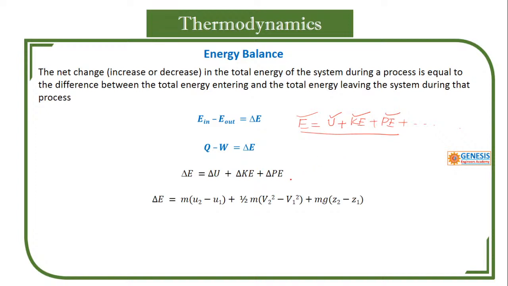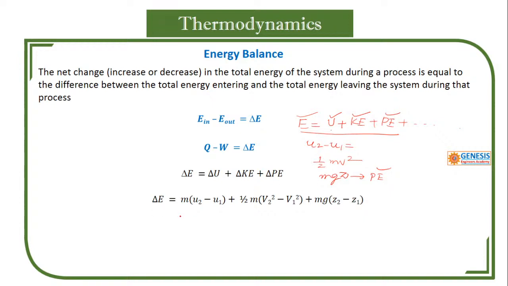Okay, so what is that internal energy? If I use a small case, small case means it is a specific property. So u2 minus u1, the change in gained or lost like that. Half mv square is kinetic energy, mgh or mgz is potential energy. That I have taken. You got my point?